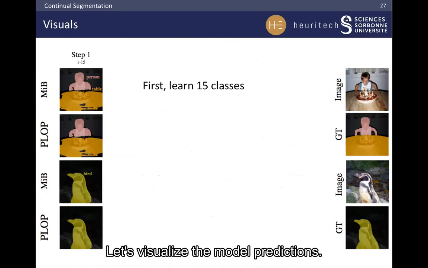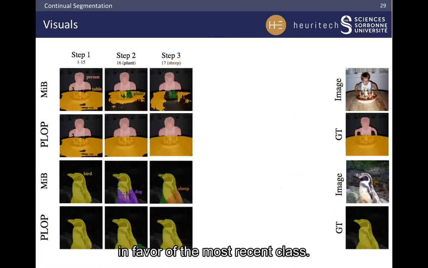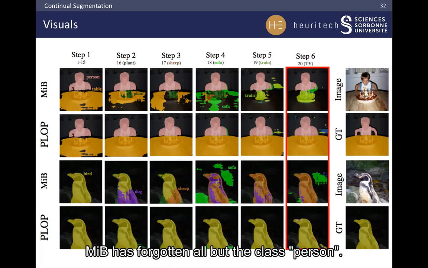Let's visualize the model predictions. At first, MiB and PLOP are identical. But as we learn more classes, MiB starts to forget everything in favor of the most recent classes. At the end, MiB has forgotten all but the class person, while our model, PLOP, has efficiently avoided catastrophic forgetting.